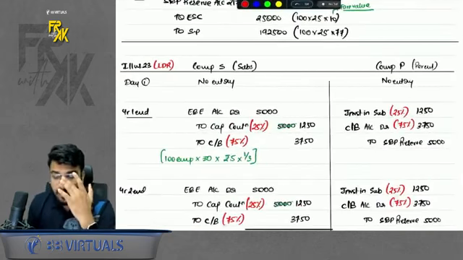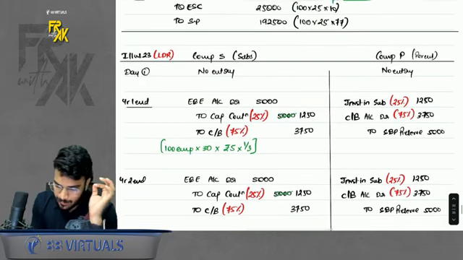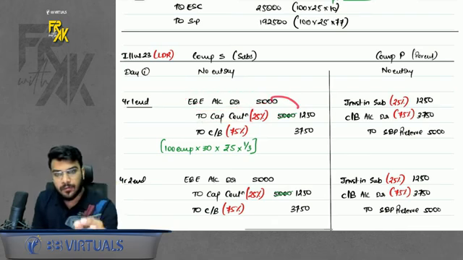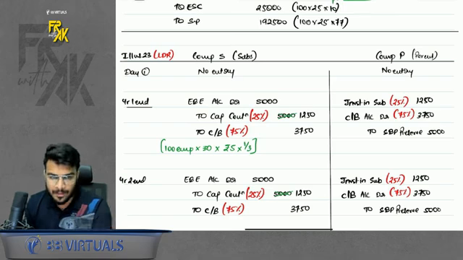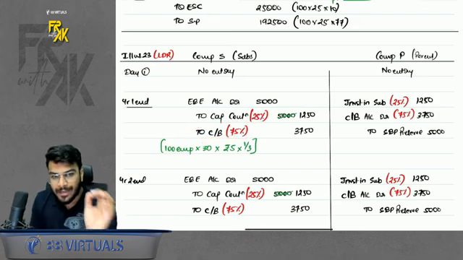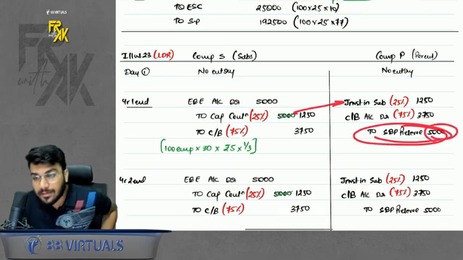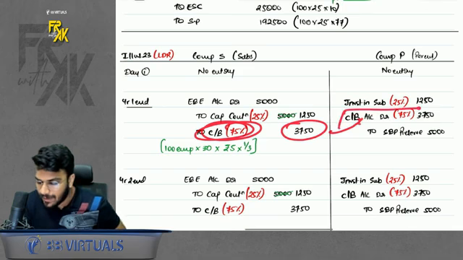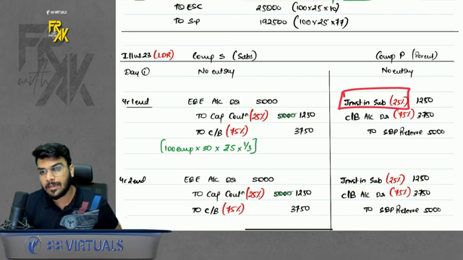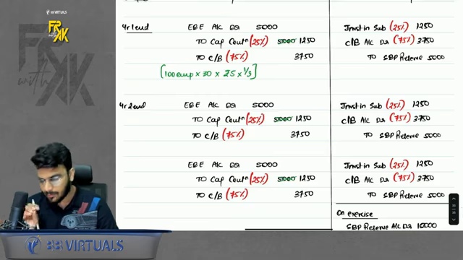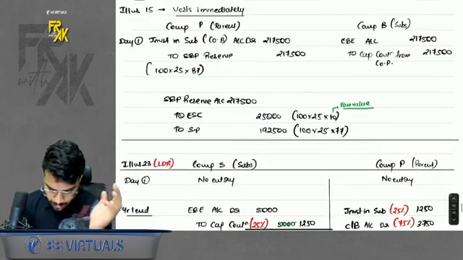Do remember, when the subsidiary is ready to reimburse, the subsidiary books the full expense, but in capital contribution it will not book the full 5,000 rupees. Why? Because it is going to reimburse the parent for 75%. So whatever it reimburses, it will say to cash bank, and whatever help it receives, it will say to capital contribution. Similarly, the parent will say to SBP reserve the full 5,000, but because it is being reimbursed 75% in cash bank, it will receive 75% cash bank, and the help is only 25%. So investment you will debit only 25%. Okay, I'm just revising the question from above. Of course, do solve them in detail as well.